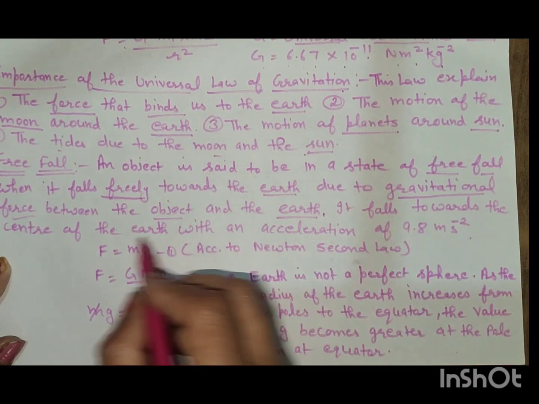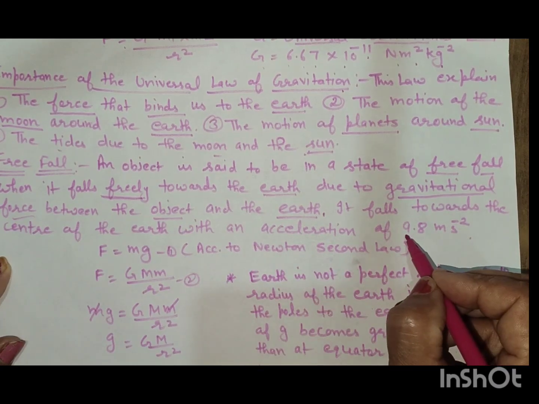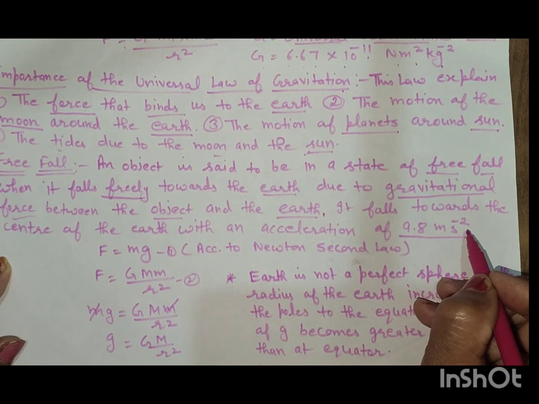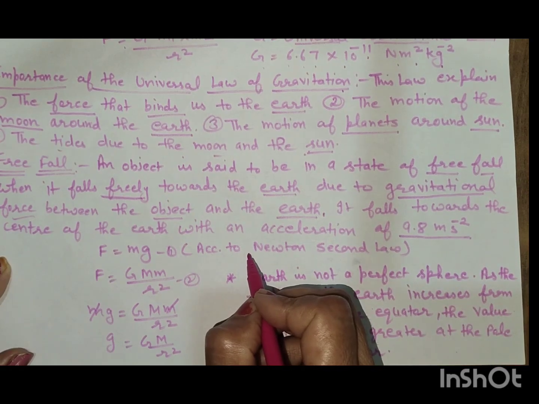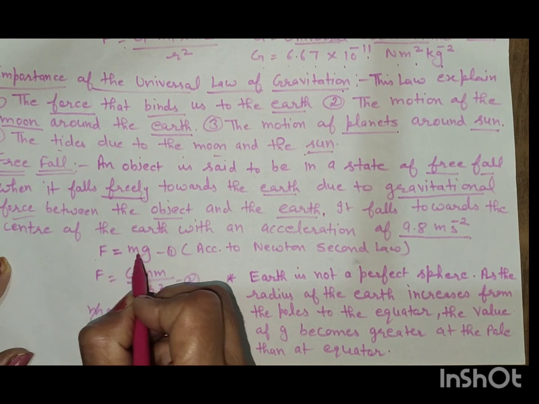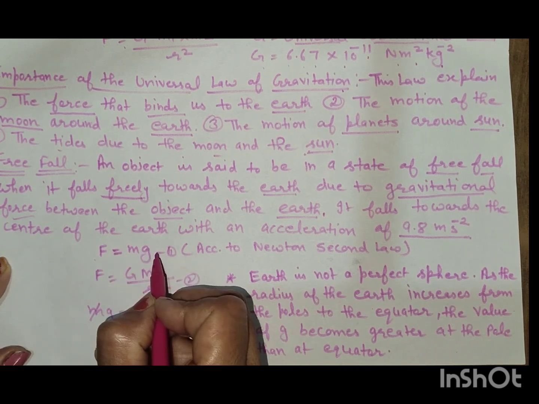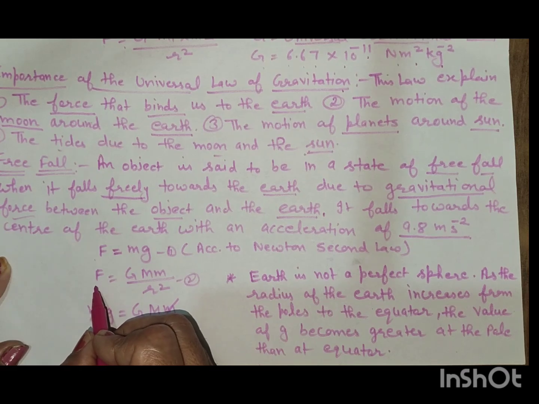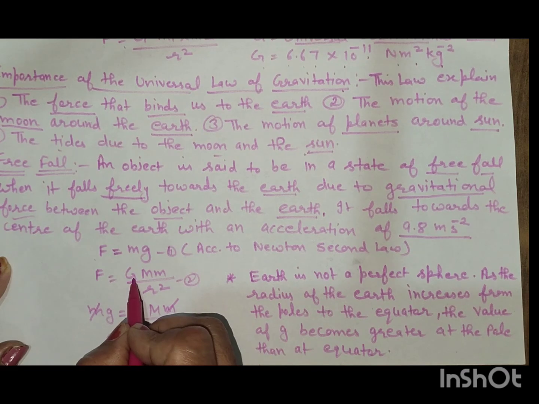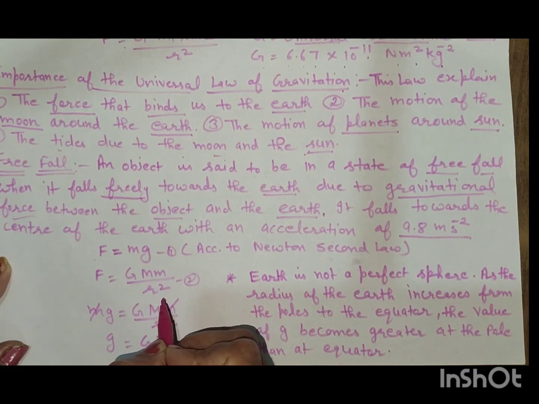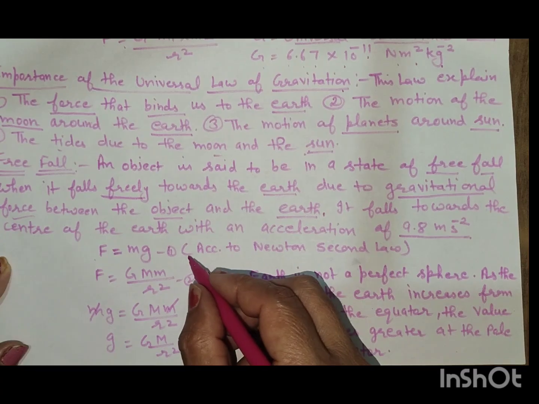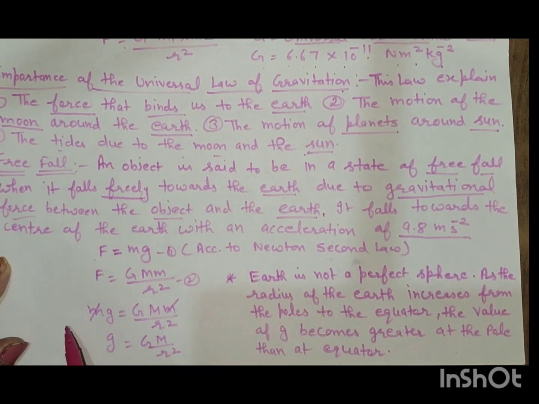It falls towards the center of the earth with an acceleration of 9.8 meters per second squared. Now, according to Newton's second law, force is equal to m into g, mass into acceleration. But according to the universal law of gravitation, F is equal to G m1 m2 by r squared. When we combine equation 1 with equation 2, we put the value of F, that is mg, equal to G M m by r squared. Then m cancels with m, and g is equal to G M by r squared.